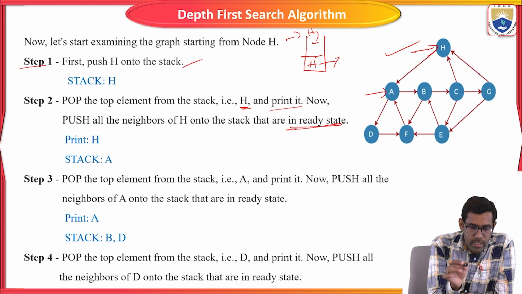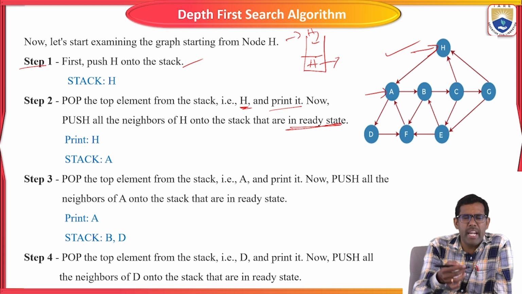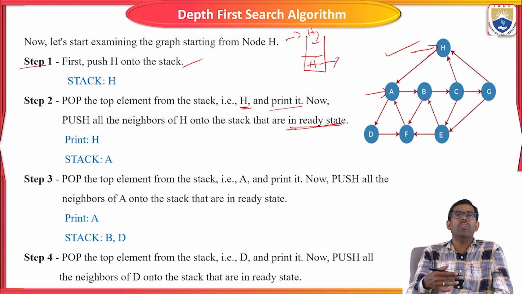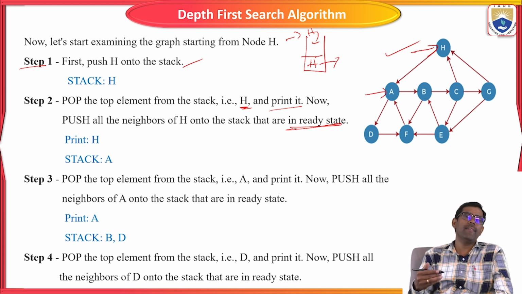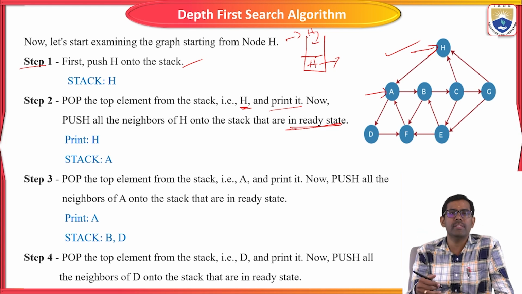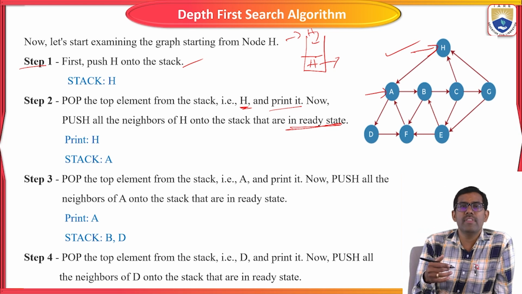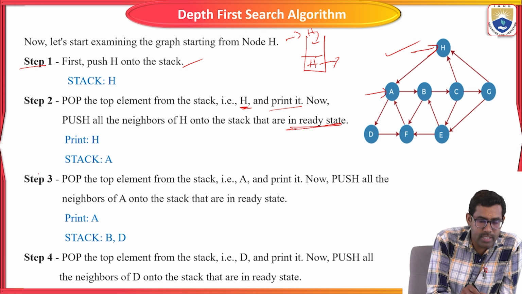Clear? Next one, step 3. Like this, we are going to visit all the nodes present in the graph or tree. Finally, the stack will be empty. At that time, we produce the result that all the nodes are visited. Okay, step 2 is over.